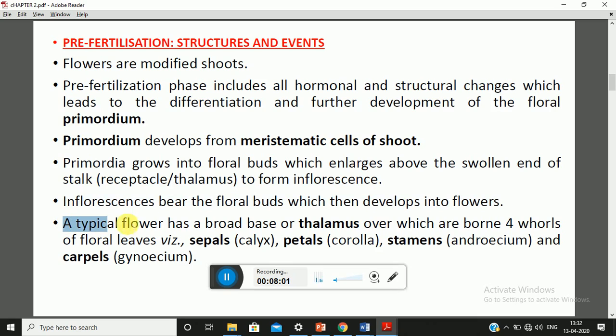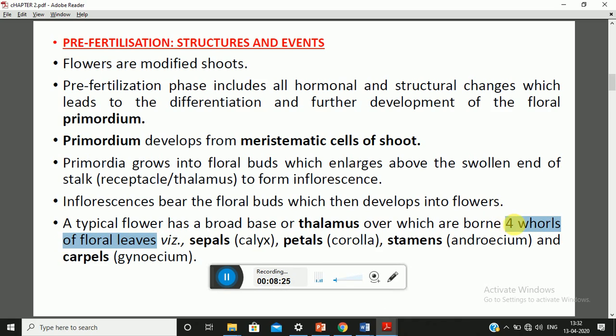Now, if you consider a typical flower, it has a broad base which is known as thalamus. So there will be a broad base found at the tip of the stalk, which is known as a receptacle, or also thalamus, and over it there will be four different whorls of floral leaves.